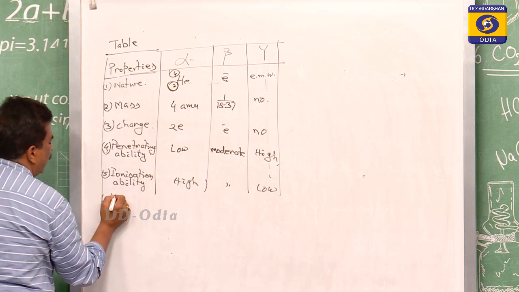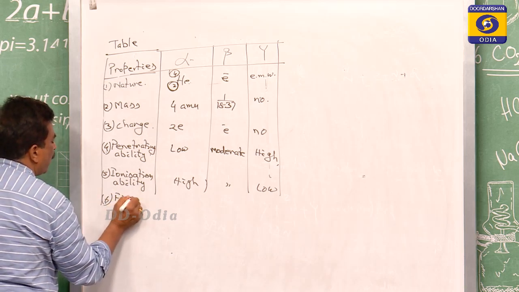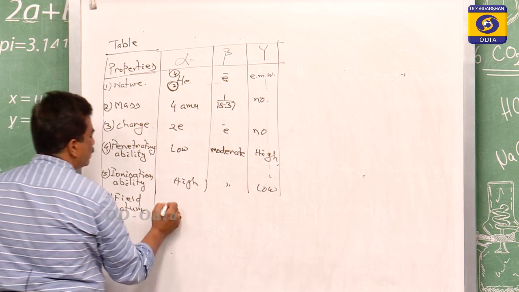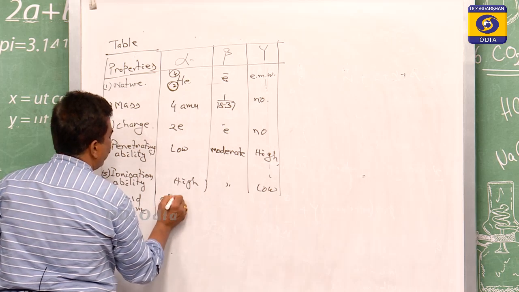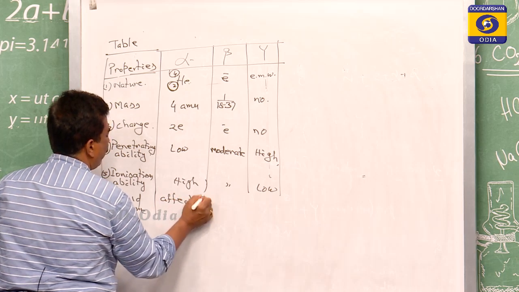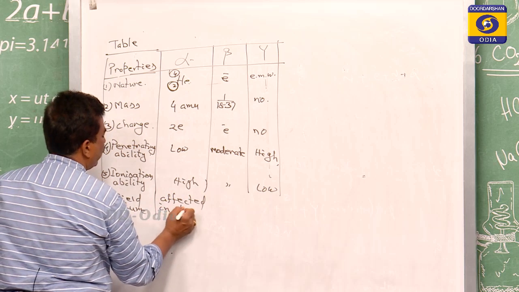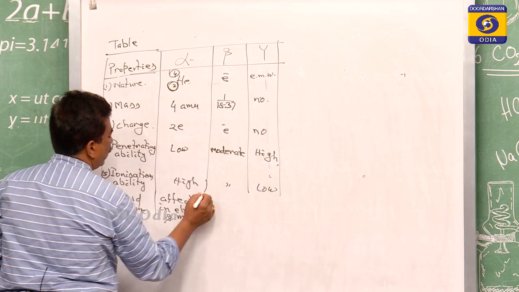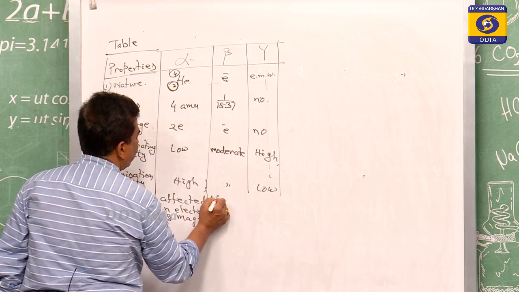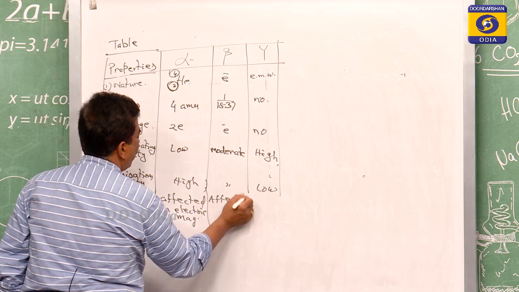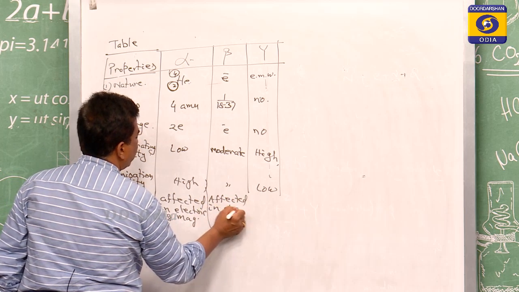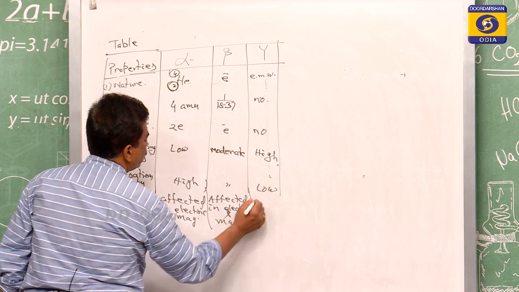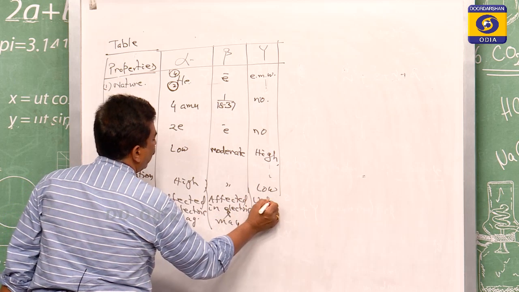Next is the field nature. Alpha is affected in electric and magnetic fields. Beta is also affected in electric and magnetic fields. Gamma is undeflected.